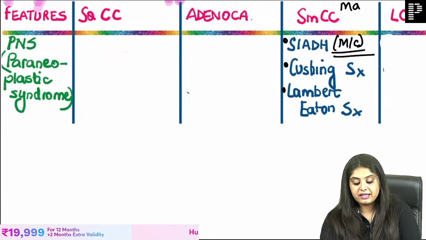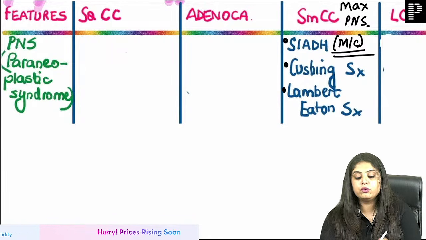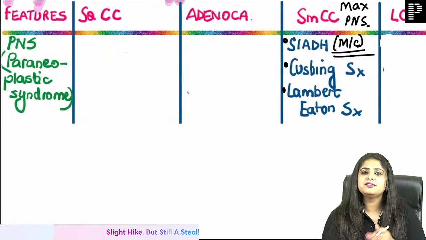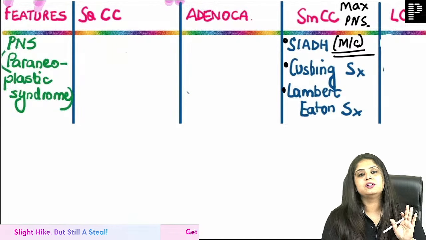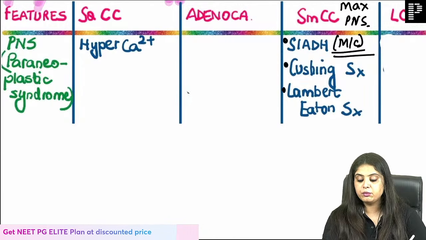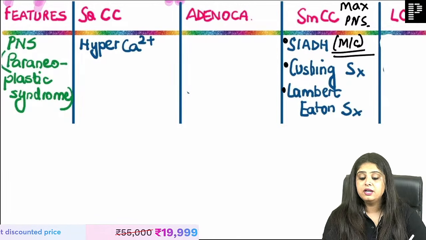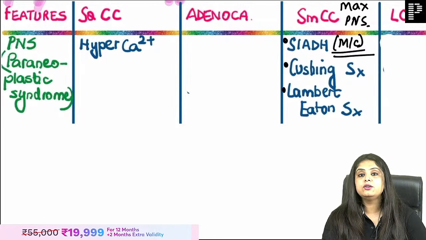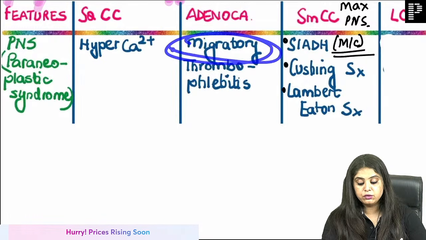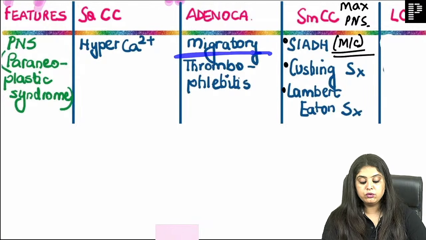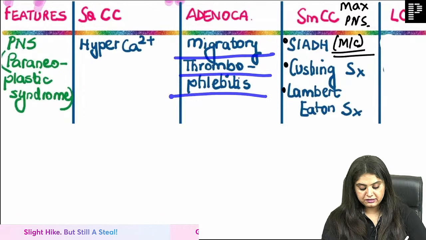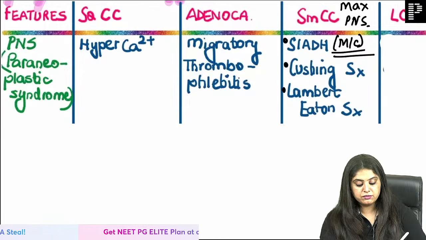But can I say the maximum paraneoplastic syndromes are going to be seen with small cell lung cancer? Chota packet bada dhamaka. For the others, there's only one name that I have to learn. How easy. For squamous cell carcinoma of the lung, calcium increases. So what is that? Hypercalcemia. Very good. For adenocarcinoma, we call adeno avara because it keeps on roaming around. It is going to roam around as in migratory. It causes migratory thrombophlebitis.